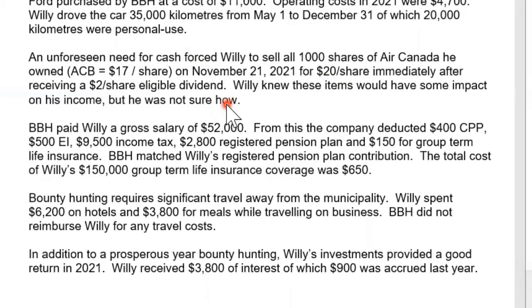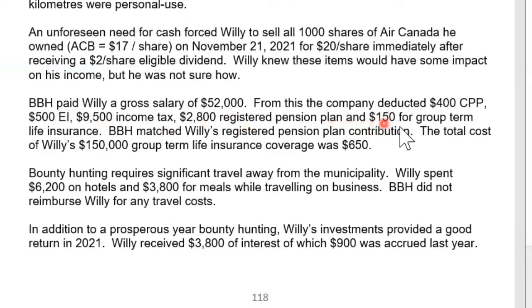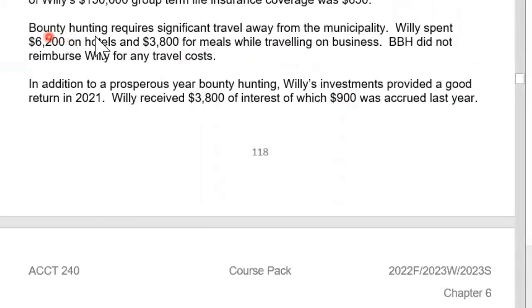BBH paid Willie a gross salary of $52,000. From this, the company deducted $400 CPP, $500 EI, $9,500 income tax, $2,800 RPP, and $150 for group term life insurance. BBH matched Willie's RPP contribution. The total cost of Willie's $150,000 group term life insurance coverage was $650.